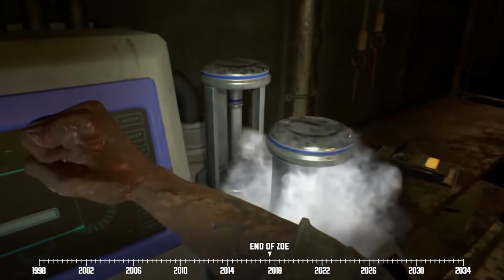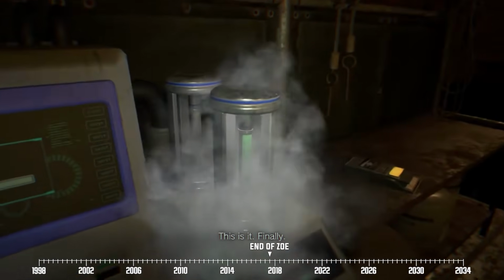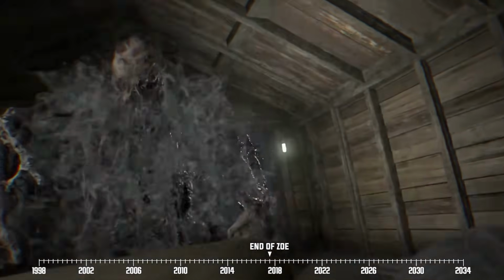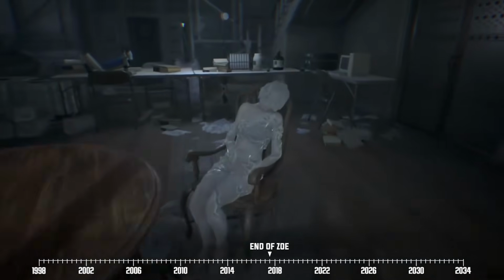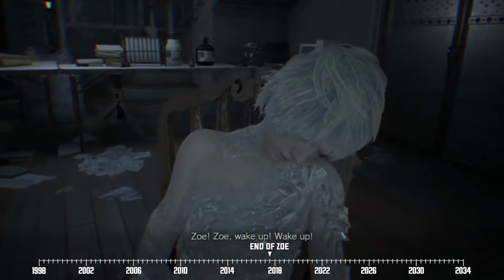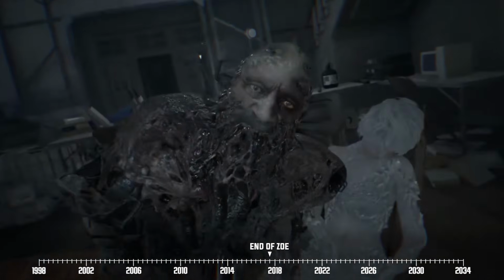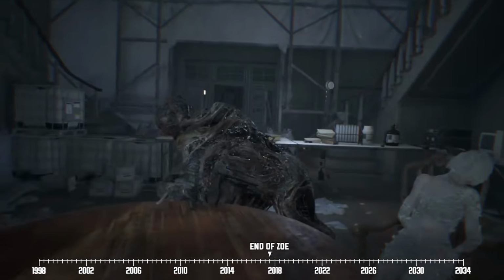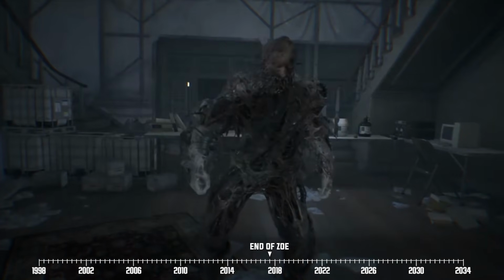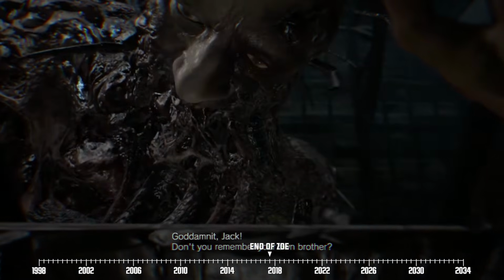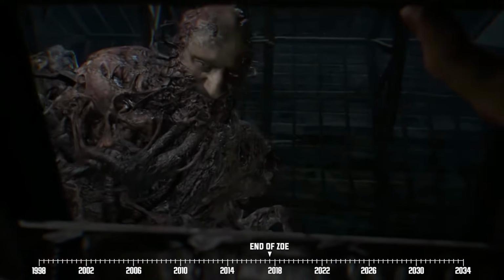Even better, he finds the cure they've been searching for this whole time. The problem is, Zoe is abducted by the Swamp Man before Joe could administer it, so Joe pursues them until he catches up to Zoe at a broken-down church. However, the Swamp Man gets the jump on our hero and we get the big reveal that this monster is actually Jack, who managed to survive his final duel with Ethan. Jack knocks out Joe and leaves him to drown in the swamp.